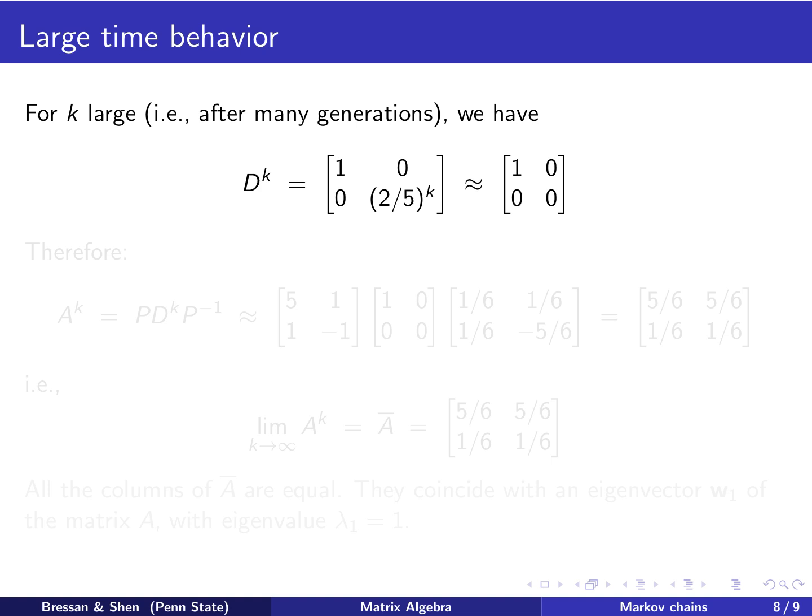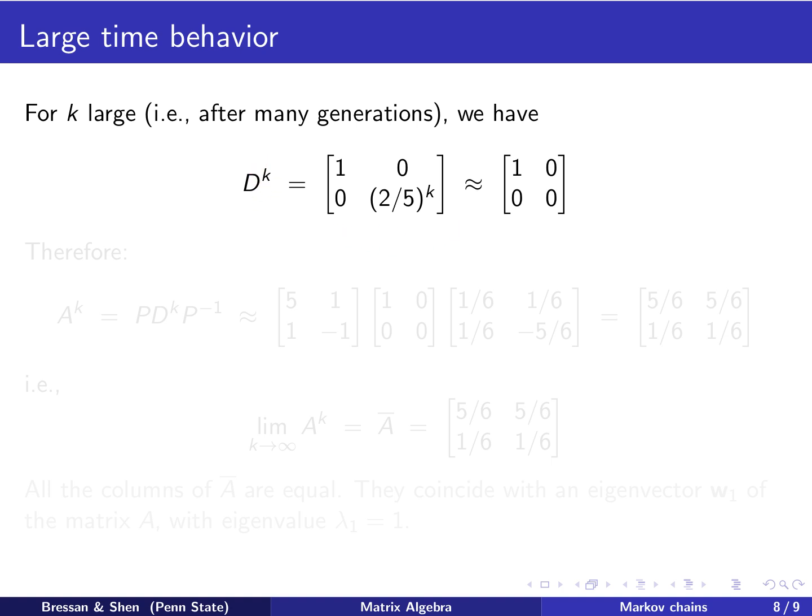So we are interested in the large time behavior. That is, after many, many generations, when k is very large, what do we have? So we are interested in the matrix D to the power k when k is very large.